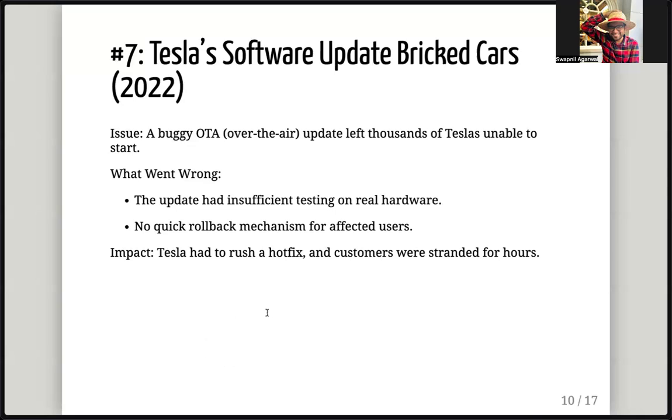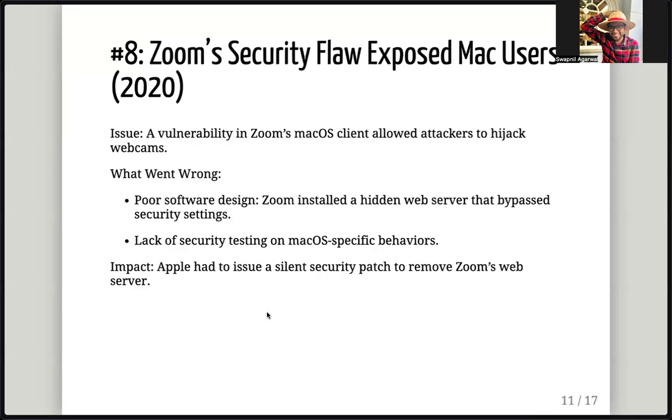All right, let's move to the next one. And this was Zoom's security flaw, which exposed Mac users. There was a vulnerability in Zoom's macOS client, which allowed attackers to hijack webcams. So there was some poor software design. What happened was Zoom installed.